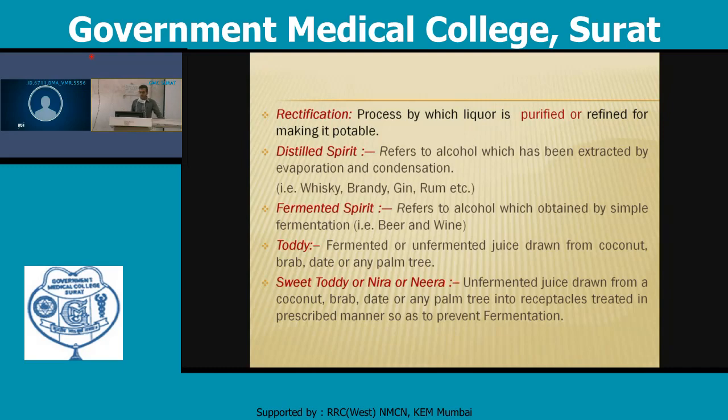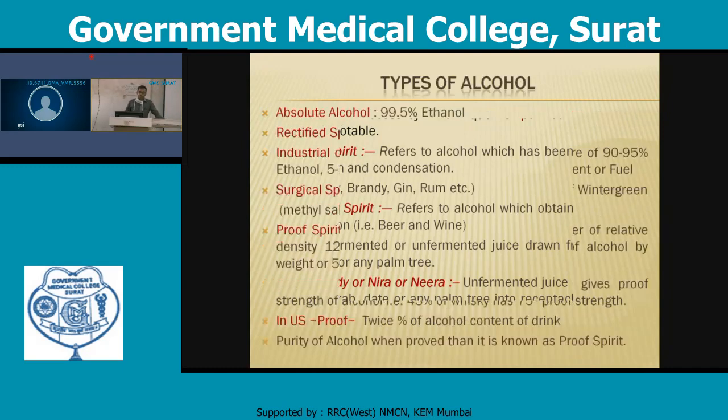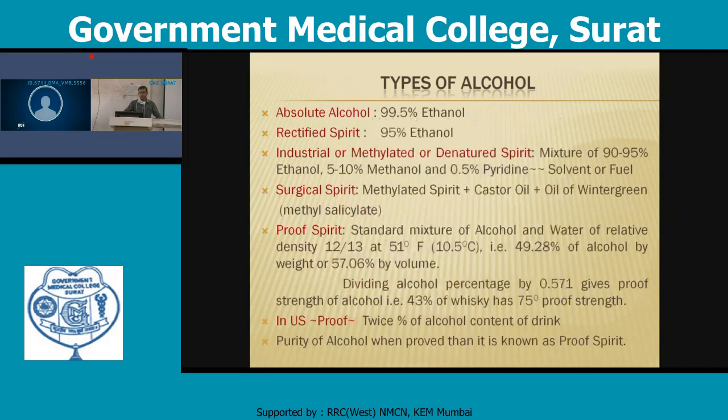What are the various types of alcohol? Absolute alcohol has a concentration of about 99.5% ethyl alcohol. Rectified spirit has an alcohol concentration of about 95% ethyl alcohol. The third is industrial, methylated, or denatured spirit, a mixture of 90 to 95% alcohol, with 5 to 10% methanol and 0.5% pyridine added, used as a solvent or fuel. Surgical spirit is methylated spirit plus castor oil plus oil of wintergreen.